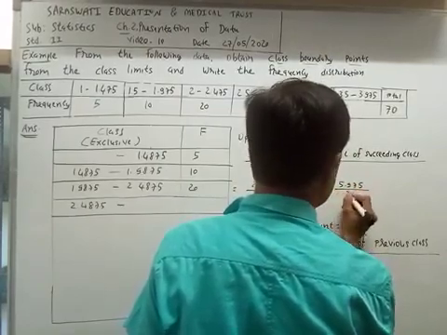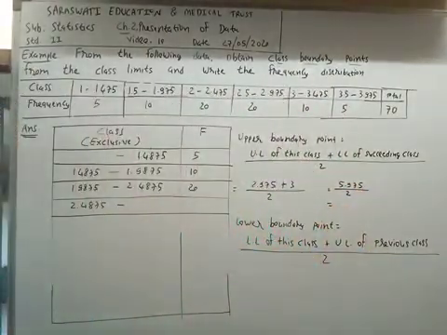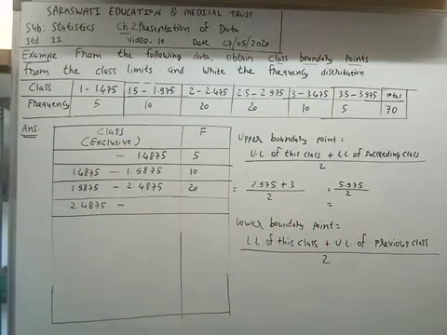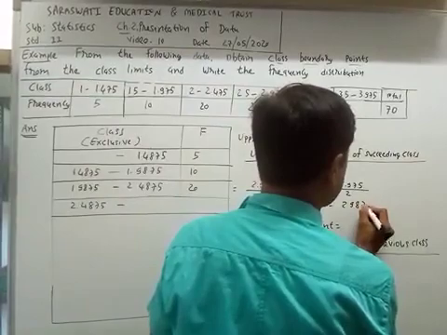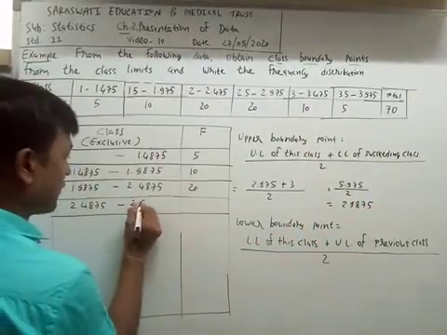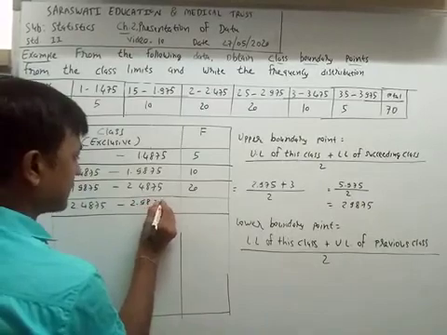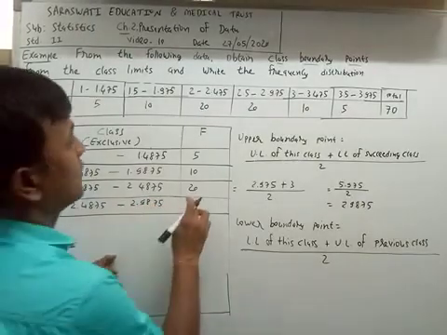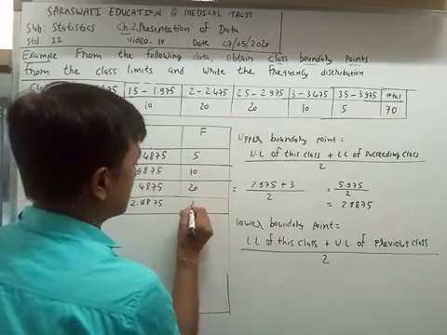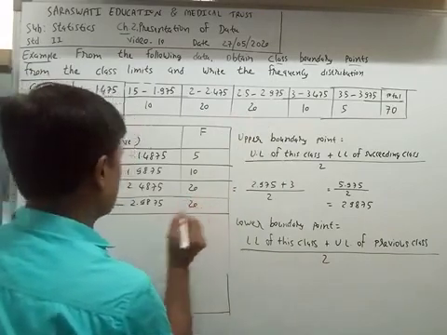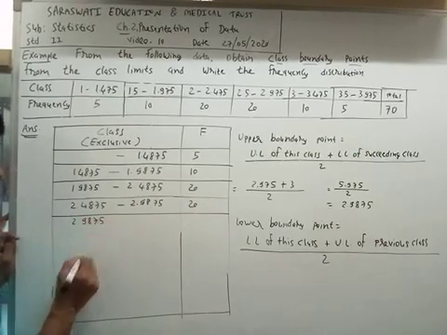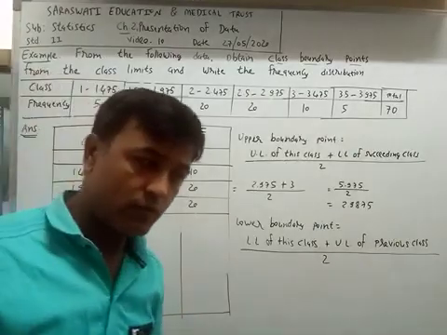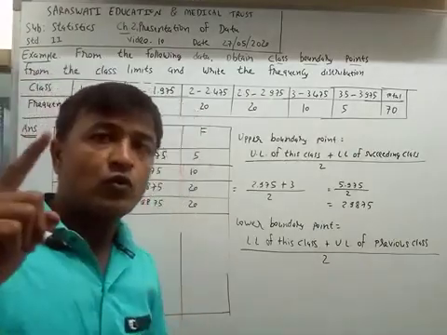So 5.975 divided by 2, and the answer we get is 2.9875. The frequency is given as 20, so we write the same frequency. Now I write 2.9875.